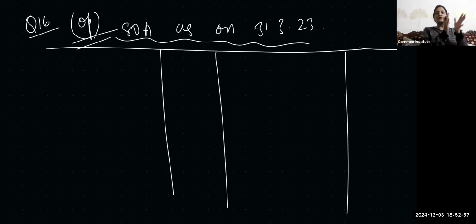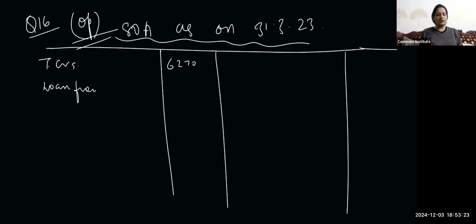In the opening statement of affairs, you have to just pick the figures, put them there and get your balancing figure. It is as simple as that. All the adjustments go in the closing statement of affairs. So in the opening statement of affairs, you only have to calculate, nothing more. So, last year figures: I'm putting trade creditors 6270. Then we have loan from Naresh, 5,000.